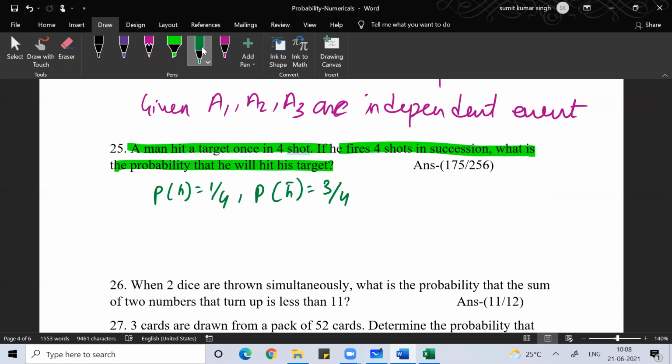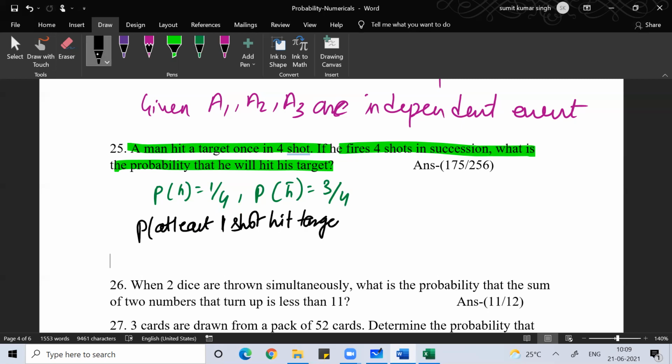Here again, it doesn't matter which shot is hitting the target. It doesn't matter whether any one of the 4 shots hits the target, or any 2 of the 4, or any 3 of the 4, or all 4 shots hit the target. What he wants is that his shot should hit the target. I hope you're understanding. So again, what you need to find here is at least one shot hits the target, which is 1 minus the probability that none of the shots hit the target.